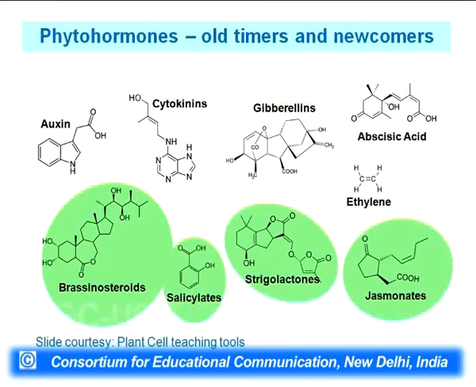All of them are small organic molecules, and the ones which came later are also very important for development and stress response. Most of them, like brassinosteroids, salicylate, jasmonate, even strigolactone, are mostly recruited for stress responses in addition to their role in development. I will speak about them in subsequent classes.